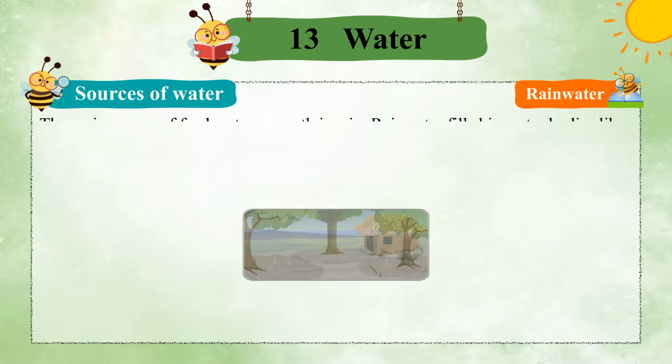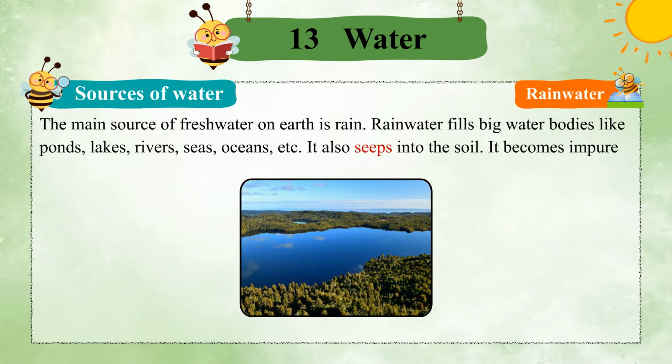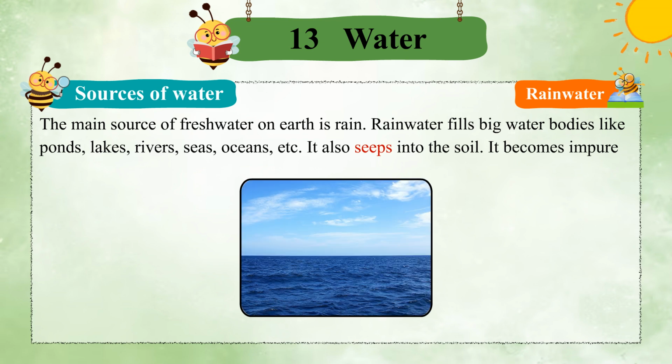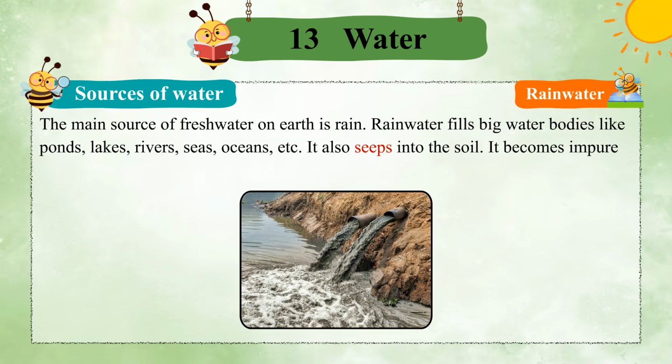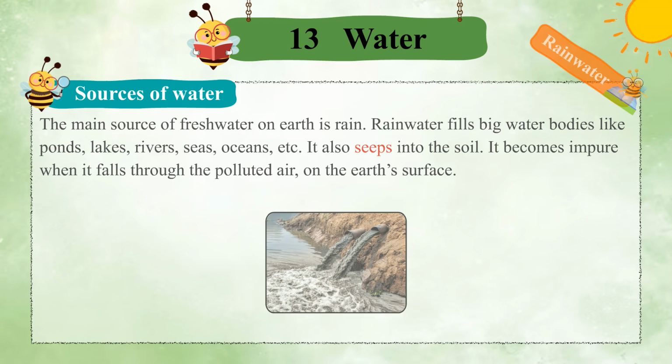Rainwater. The main source of fresh water on earth is rain. Rainwater fills big water bodies like ponds, lakes, rivers, seas, oceans, etc. It also seeps into the soil. It becomes impure when it falls through the polluted air on the earth's surface.